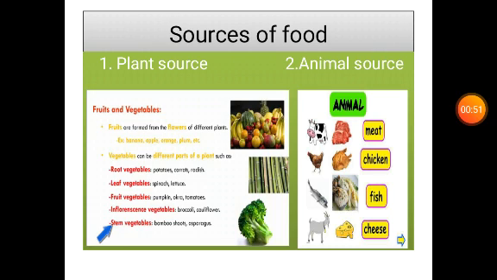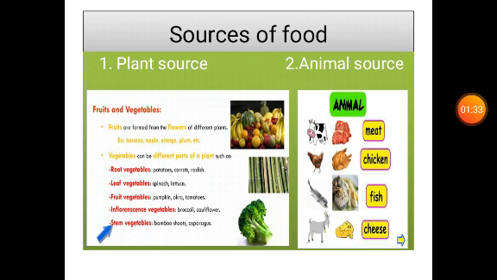Now, sources of food. There are two sources of food, plant source and animal source. In plant source, fruits and vegetables are generally used. Fruits are formed from the flowers of different plants, for example banana, mango, etc. Vegetables can be different parts of a plant such as root vegetables, leaf vegetables, fruit vegetables, inflorescence vegetables, stem vegetables. And from animals, we generally use meat, chicken, fish, cheese, milk, egg, etc.